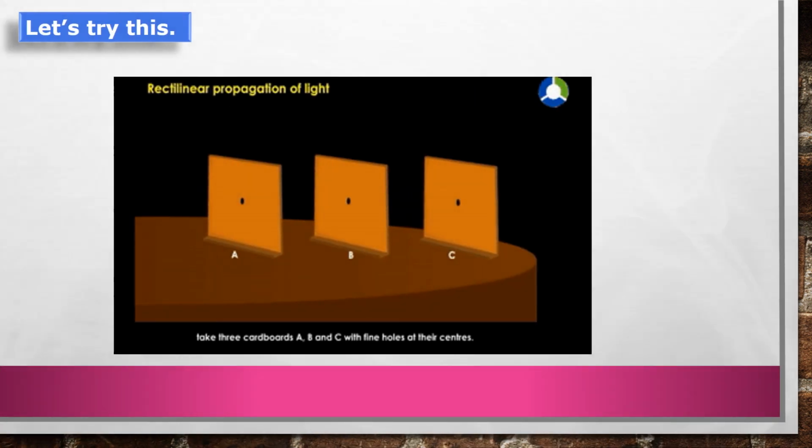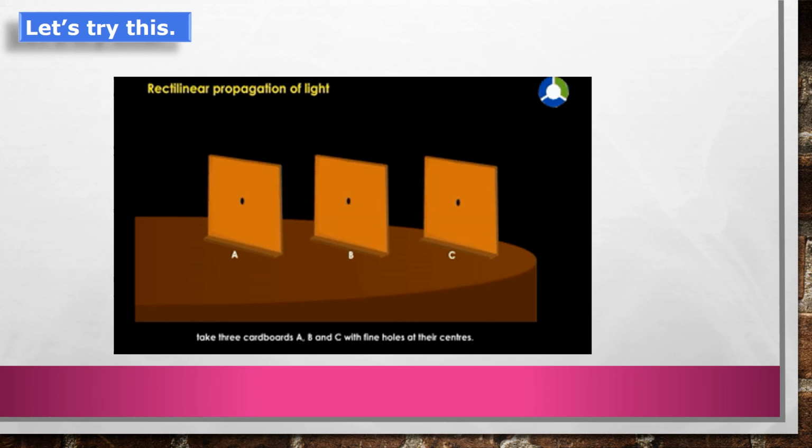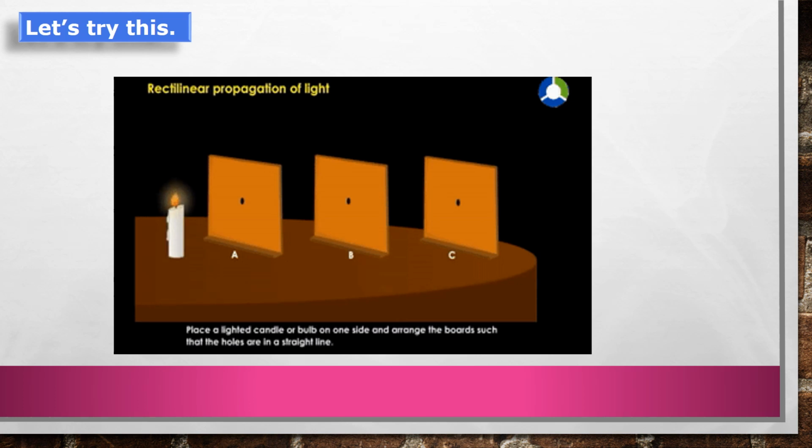Now let's try this. We will do one activity. Take 3 cardboards, make a small hole in the center of each cardboard using a thick needle. Arrange the cardboards in such a way that 3 holes are in the same line as shown in the picture.